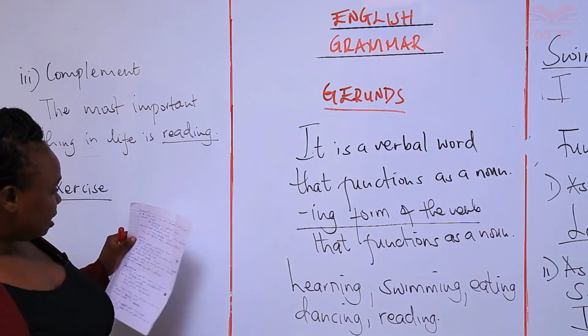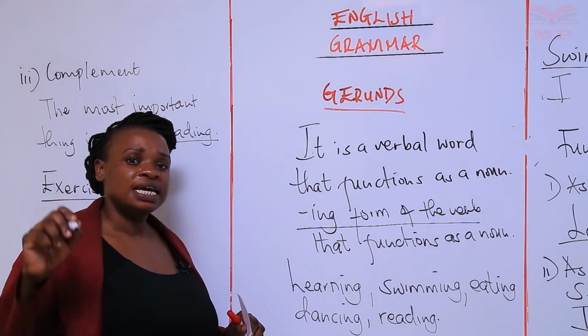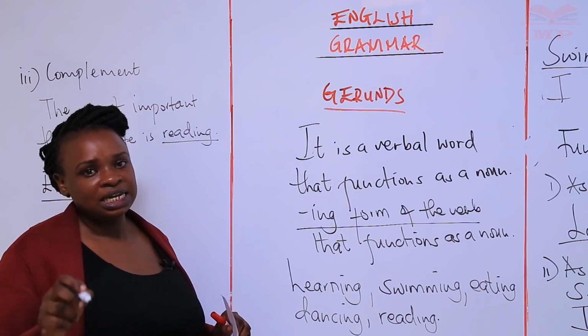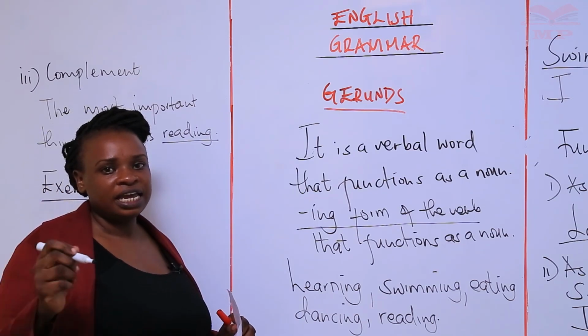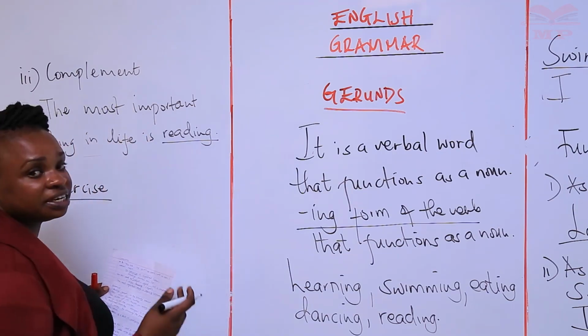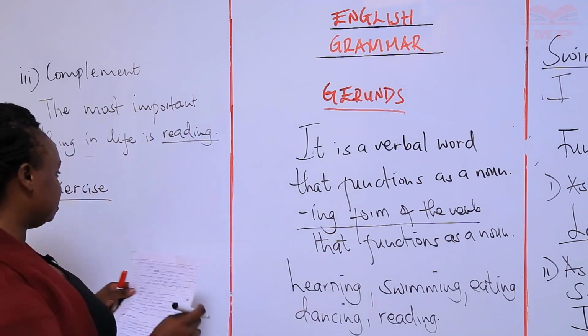Remember, before I read that exercise, a gerund is a verbal word, an ing form of a verb that functions as a noun. For example, swimming is my hobby. Learning is important. I enjoy reading. I love dancing. Reading enriches one's life. Those all are gerunds. All right? So, exercise.